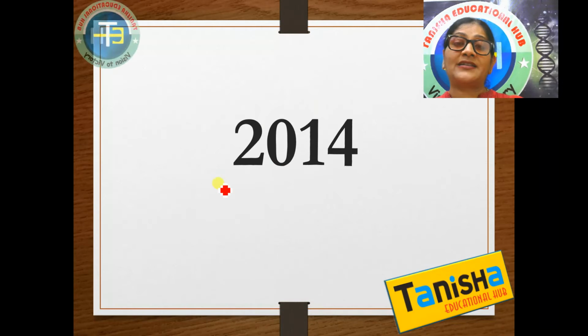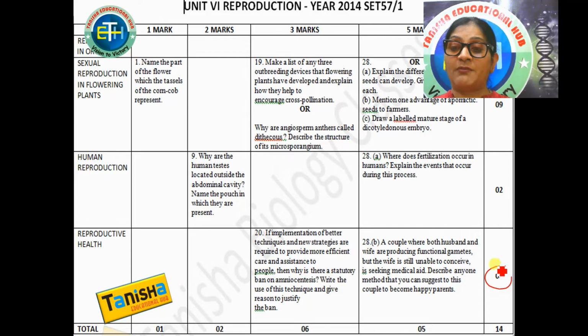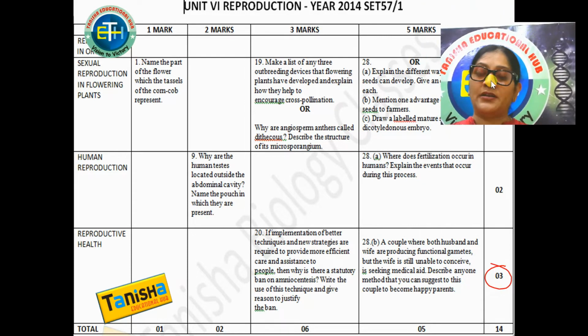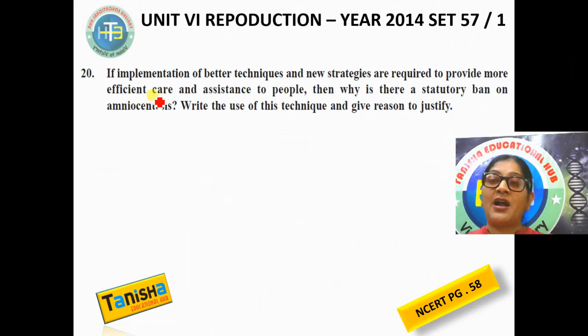So now let us come to the year 2014. In 2014, a lot of questions came from this chapter. The 3 mark question came from this chapter, and 5 mark part A came from chapter 3, but the B part actually came from this chapter. So let us look at the question. The 3 mark question goes like this: if implementation of better techniques and new strategies are required to provide more effective care and assistance to people, then why is there a statutory ban on amniocentesis?